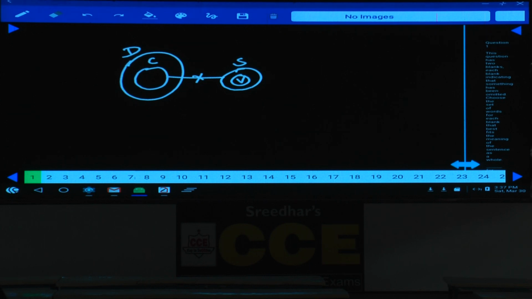Then first one, some districts are states. Some districts are states, that is false as of now. Second one, all states are villages. All states are villages is also false. All villages are states, but all states are villages is false. And so neither one nor two, that is choice 3 is the answer. Question number 69, it is choice 3.